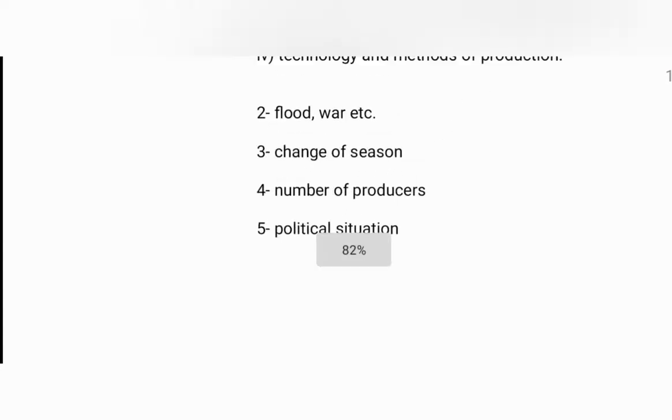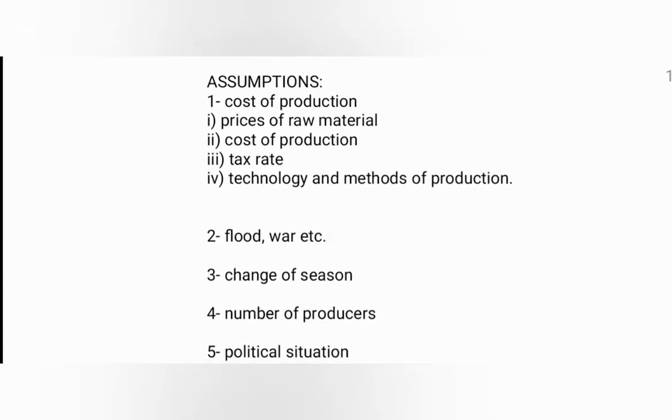Basically, here are some assumptions I have mentioned. The first one is the cost of production. We are supposing that the cost of production will not change with the passage of time. Cost of production means the four factors of production: labor, capital, entrepreneur, and land. We are saying that the cost of these will not change. Whenever the cost of production changes, there will definitely be a change in the quantity supplied without even a slight change in the price of the product itself.